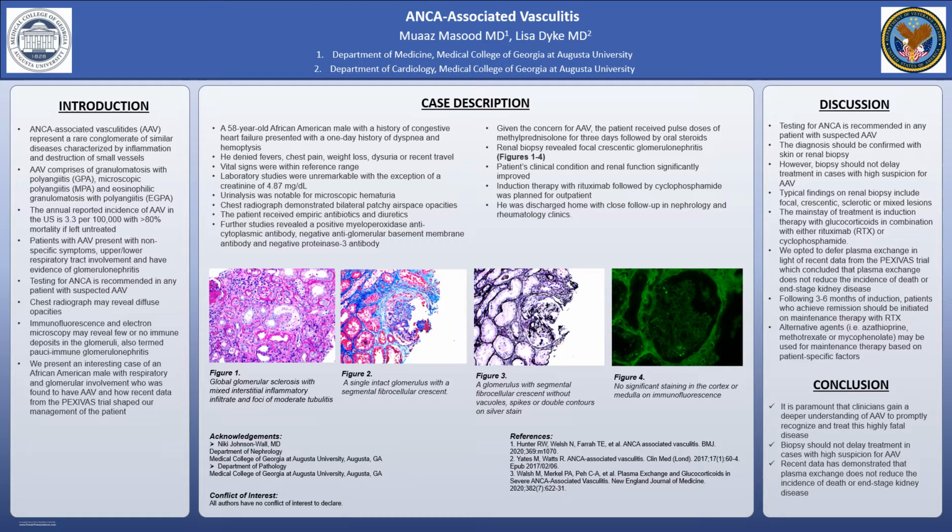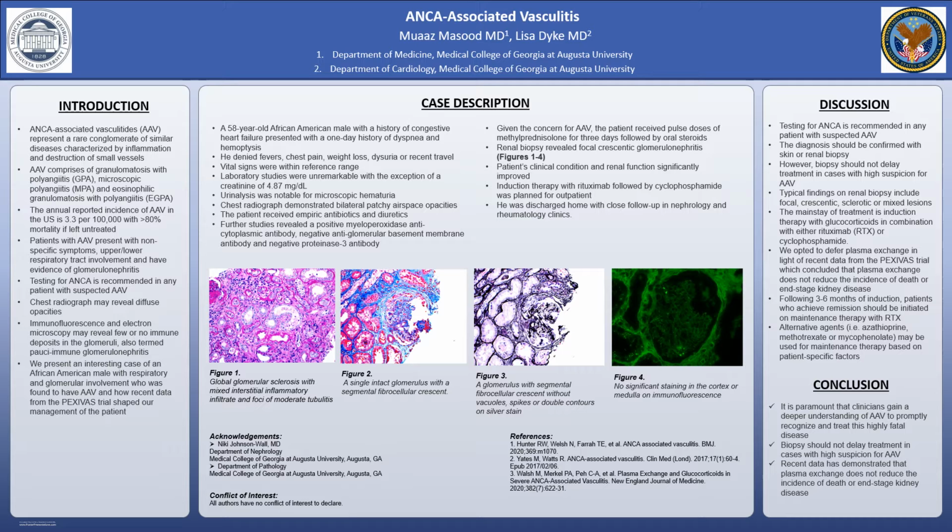The patient received empiric antibiotics and diuretics, and further studies revealed a positive myeloperoxidase anti-neutrophil cytoplasmic antibody, a negative anti-glomerular basement membrane antibody, and a negative proteinase 3 antibody. Given the concern for AAV, the patient received pulse doses of methylprednisolone for 3 days, followed by oral steroids. Renal biopsy is shown here in Figures 1 through 4.